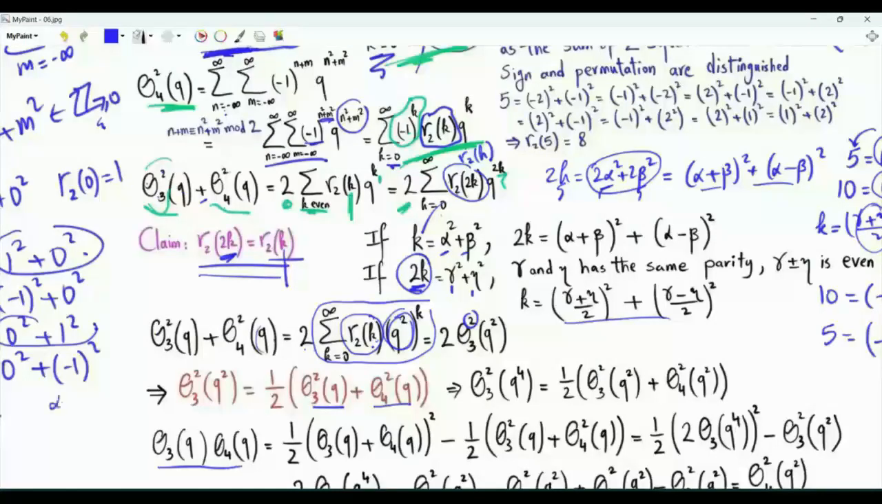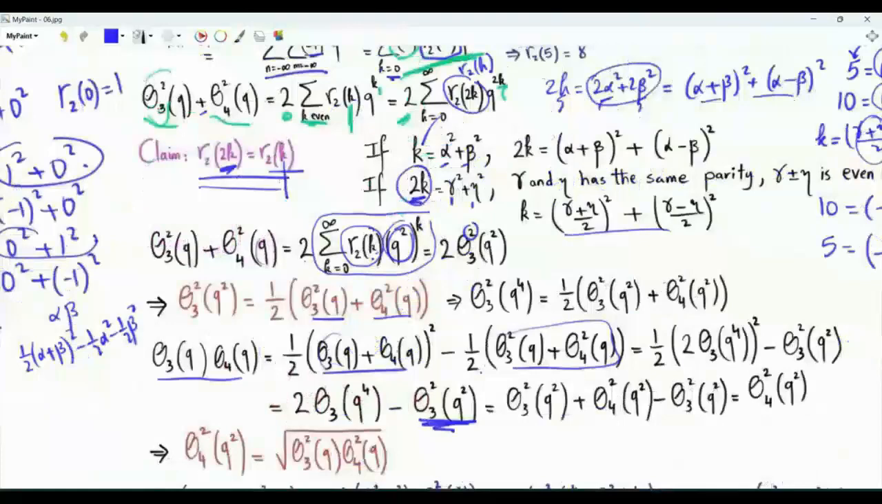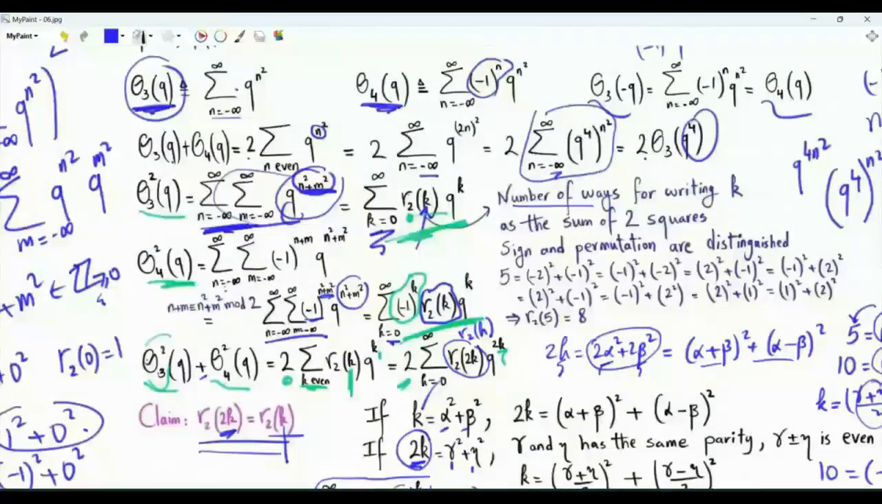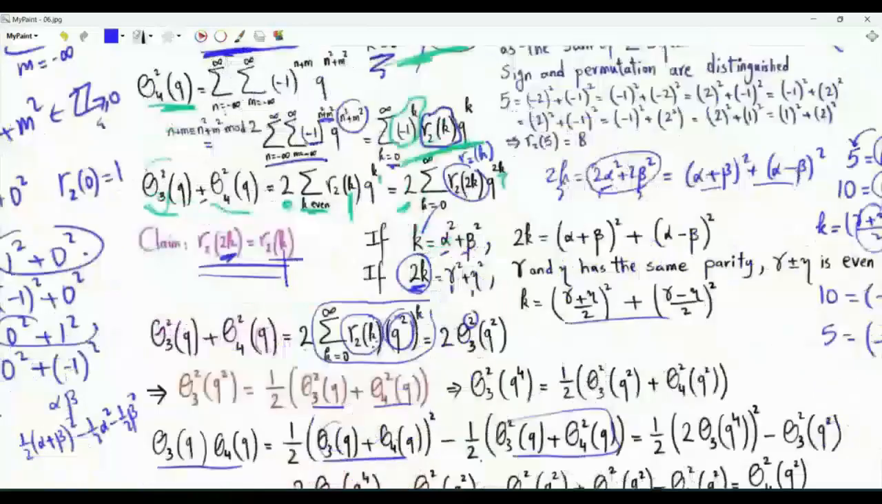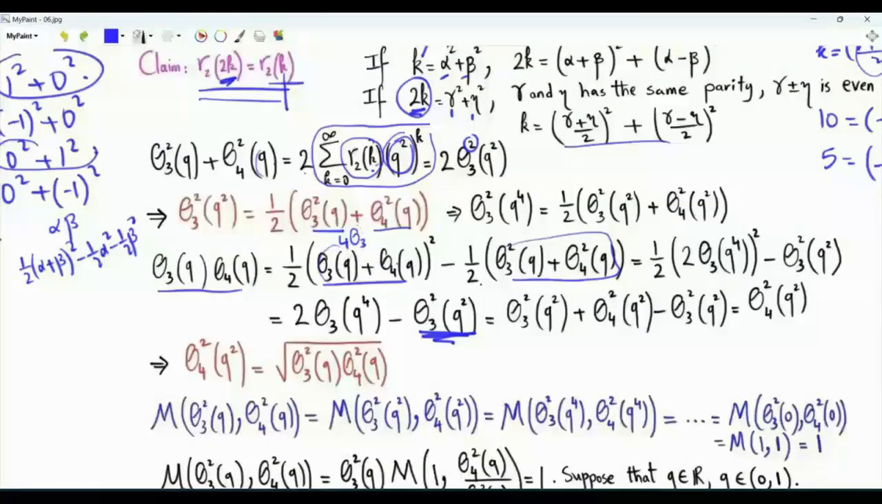Let's study this product. Alpha times beta can be written as 1/2 (alpha plus beta) squared minus 1/2 alpha squared minus 1/2 beta squared. Theta 3 of q times theta 4 of q is 1/2 the sum squared minus 1/2 the square of this one minus 1/2 the square of this one. This summation here divided by 2 is theta 3 of q squared, squared. What about the sum of these two thetas? The sum is 2 theta 3 of q to the power 4. When we square this, we get 4 theta 3 squared of q to the power 4. 4 divided by 2 is 2, and then we have theta 3 of q to the power 4, squared.